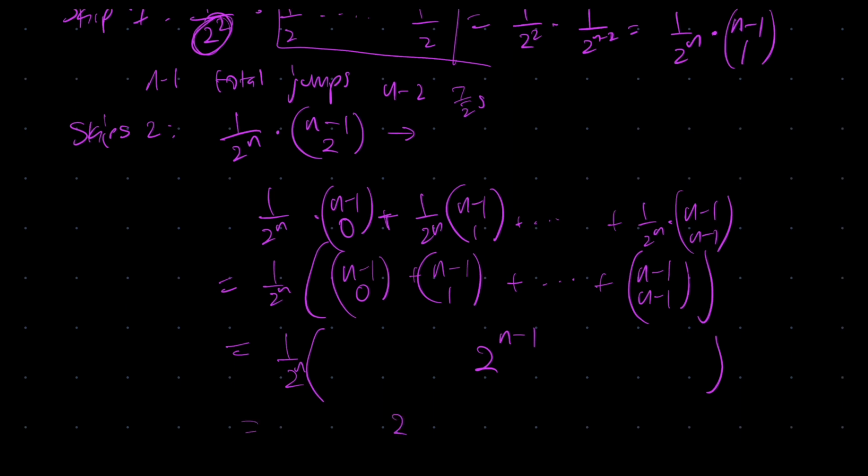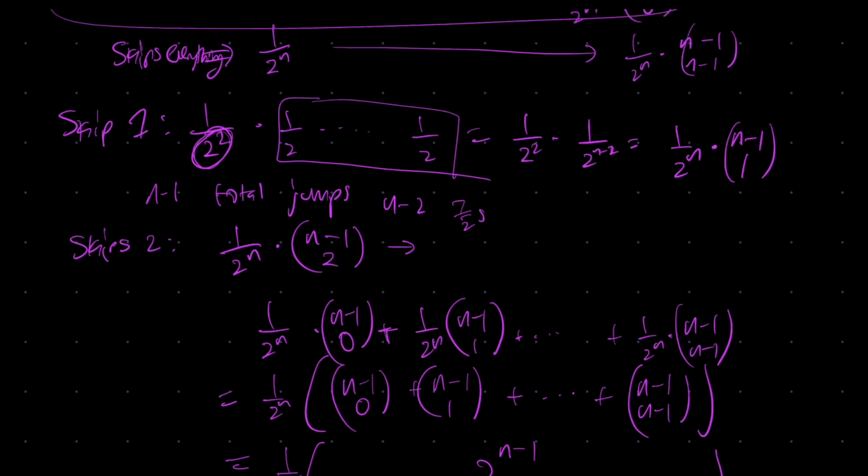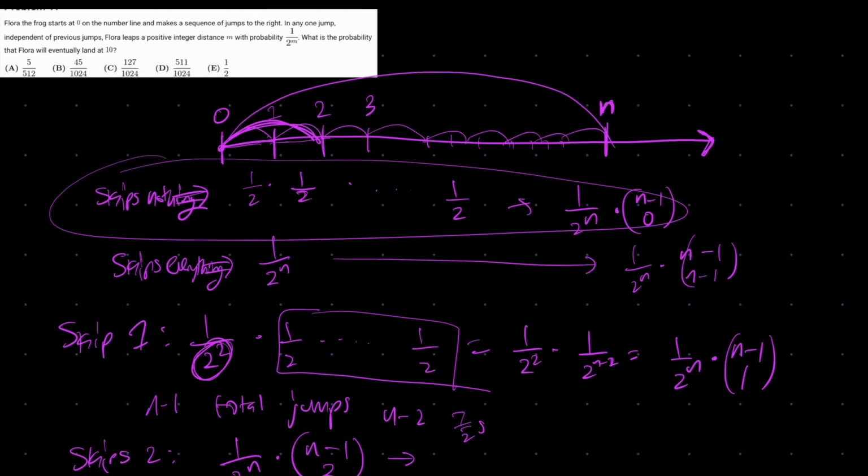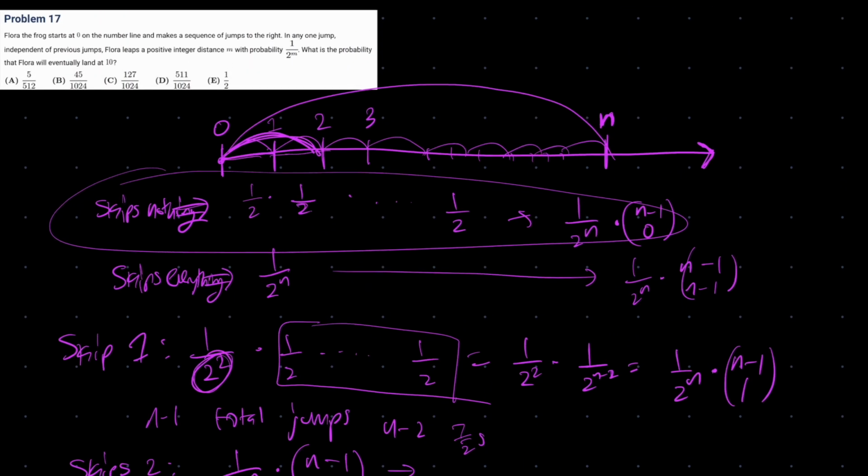We can put it over a common denominator here by multiplying out, and then divide everything by 2 to the n minus 1. So this is equal to 1 over 2. So no matter where Flora has to go, the probability of eventually hitting that point will always be 1/2. So for the n equals 10 case, we will still have the probability be 1/2. So the answer is choice E.